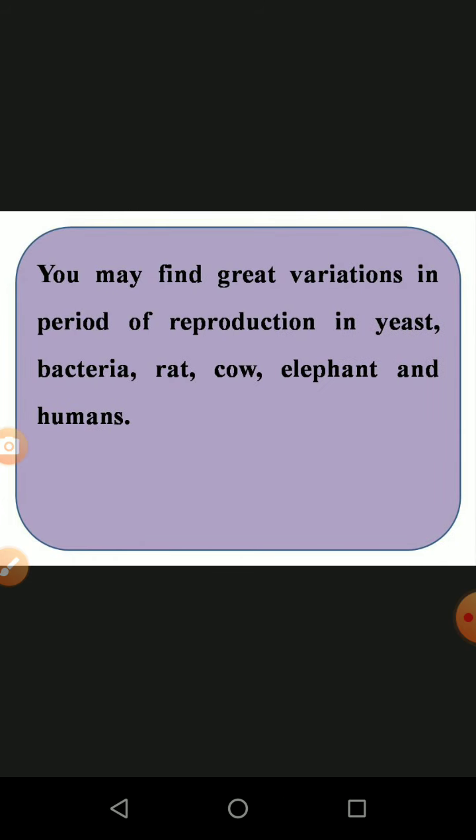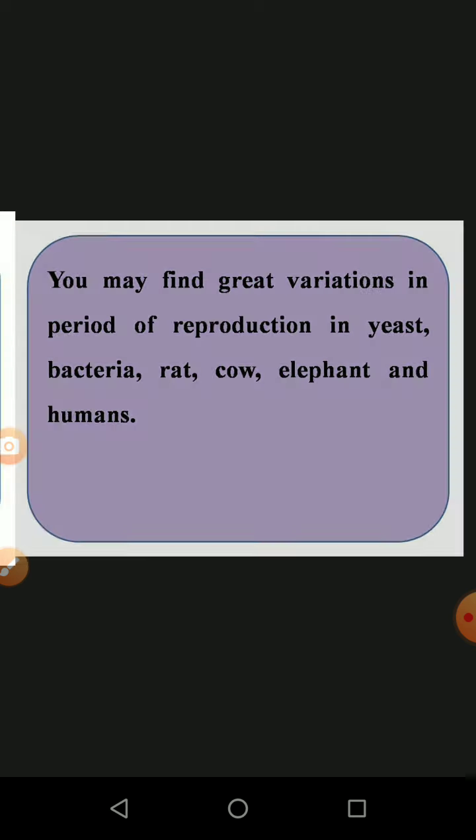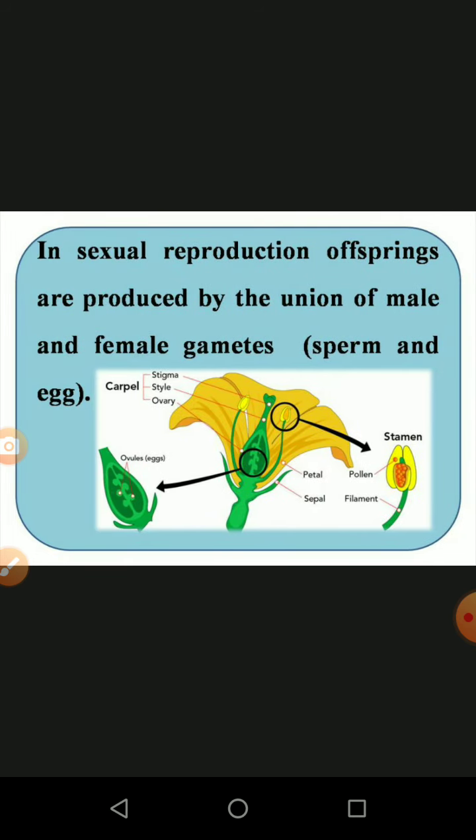And you may find a great variation in the periods of reproduction in yeast, bacteria, rat, cow, elephant and human being. So in this lesson, we are going to learn about various periods of time for reproduction in plants and animals. And first one, in sexual reproduction, offspring are produced by means of the union of male and female gametes.